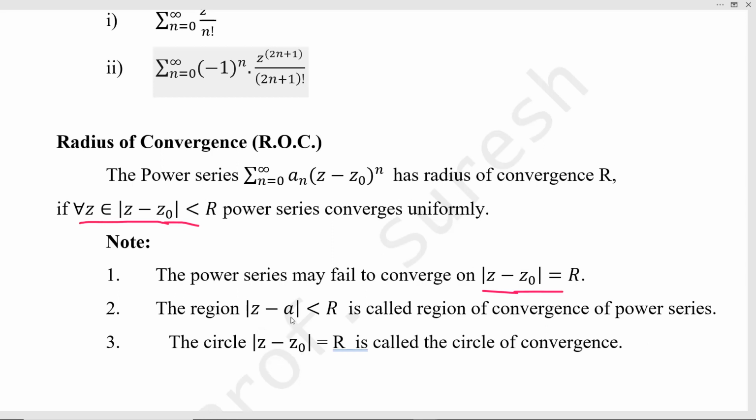The region modulus of z minus z naught less than R is called the region of convergence, and the circle modulus of z minus z naught equal to R is called the circle of convergence. In lower classes itself, we studied this concept. For example, if you take the expansion (1 plus x) power minus 1, we know the formula, that is equal to 1 minus x plus x square, like this it will go.